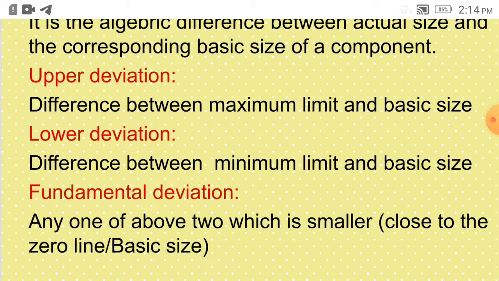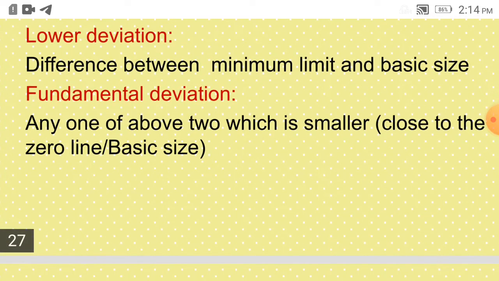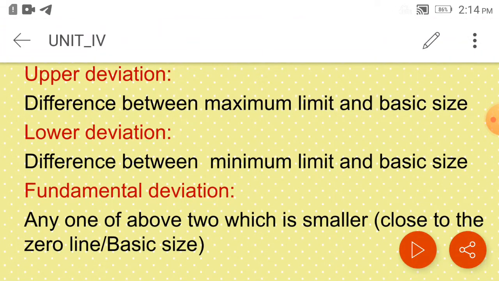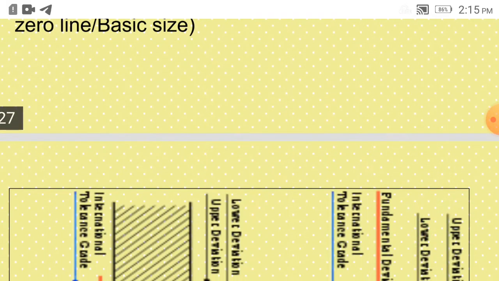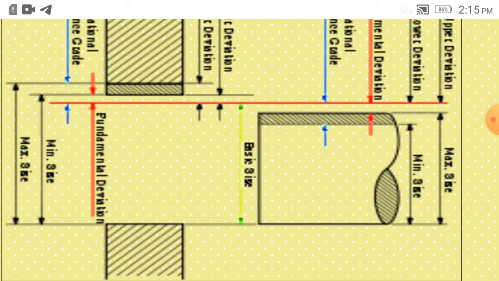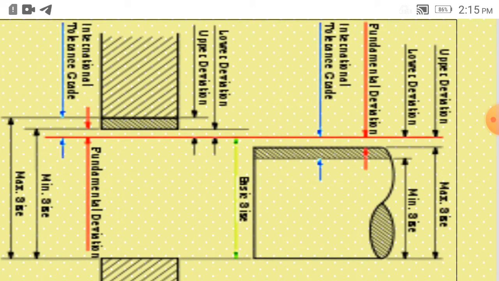Fundamental deviation is one above these two, which is smaller, close to the zero line and basic size. So fundamental deviation any one of above two which is smaller. या दोन पैकी कोणतंही जे छोटं असेल आणि झिरो लाईनच्या जवळ असेल त्याला काय म्हणू आपण, फंडामेंटल या बेसिक डेविएशन. फंडामेंटल डेविएशन FD. So here it is shown all this.